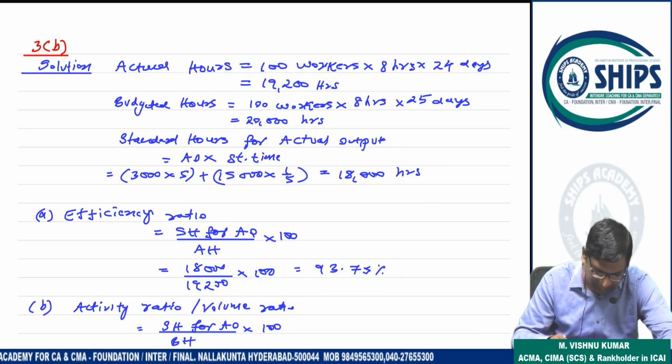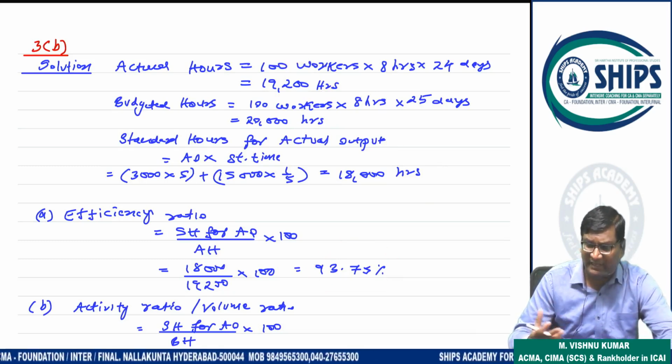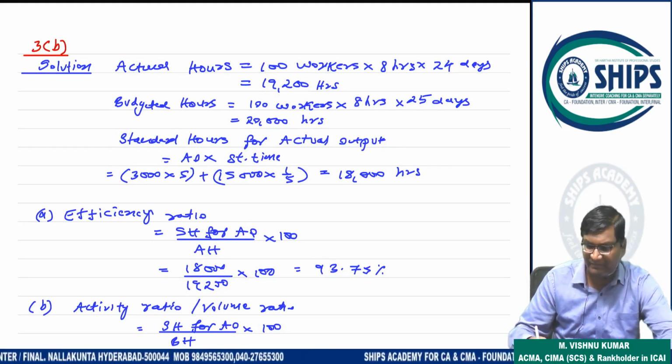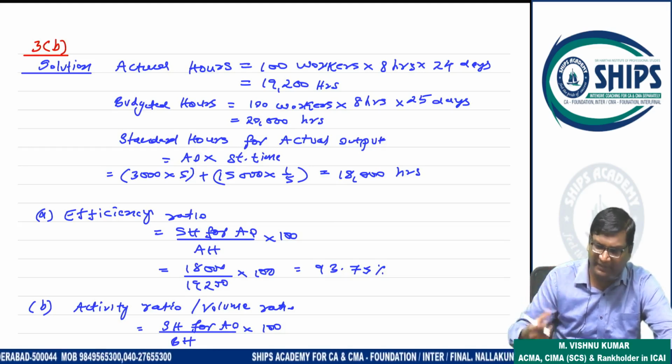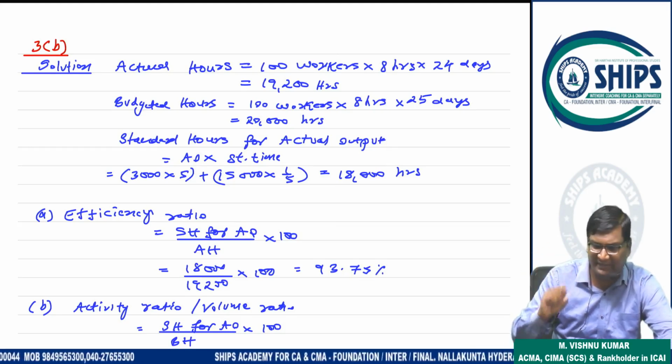Okay. Next, the idle time variance means actually what your capability is. If your capability is 100, but you are working at 95% or 98%, so you are working less according to your capability. From that we can calculate idle time.